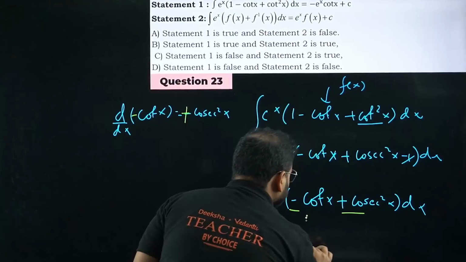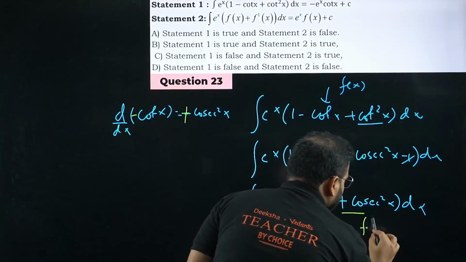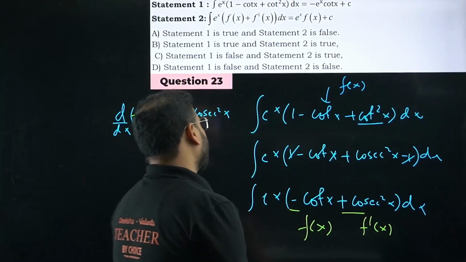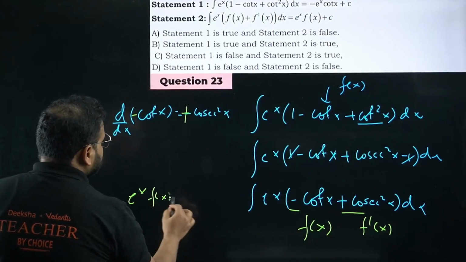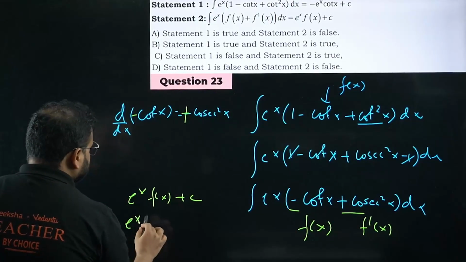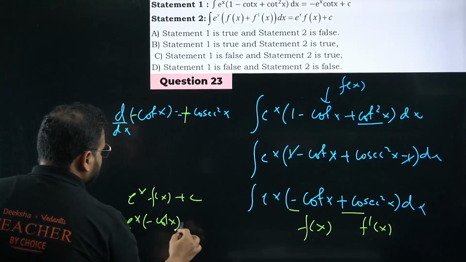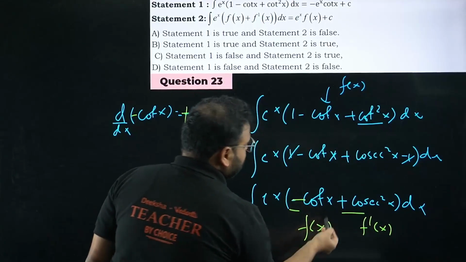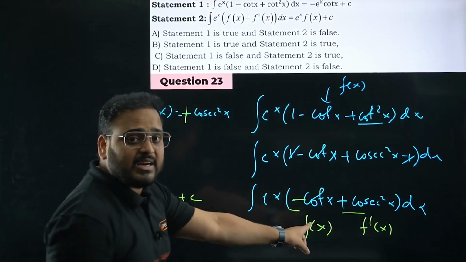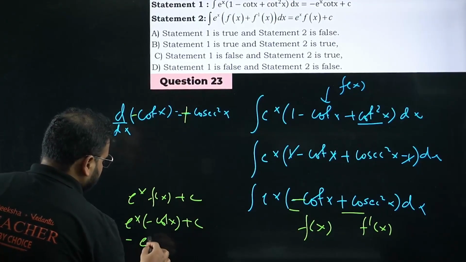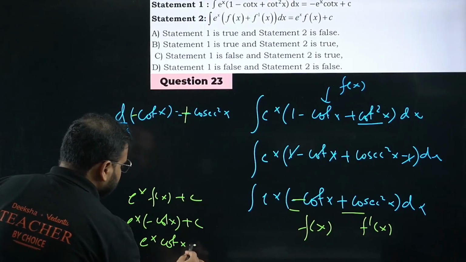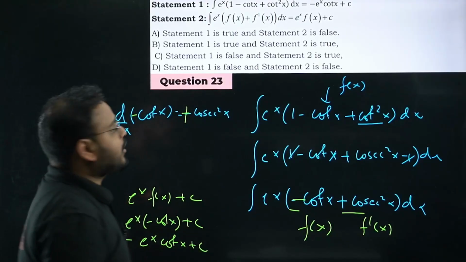It means, sir, this is my function f(x), and this is the function f dash of x. What is the answer going to be? We know the property very well. The answer will be e power x f of x plus c. So e power x minus cot x plus c. Minus cot x is the f(x), with the negative sign. So my answer will be minus e power x cot x plus c.